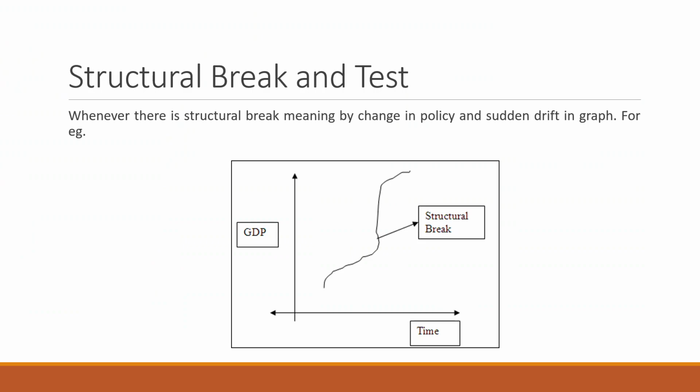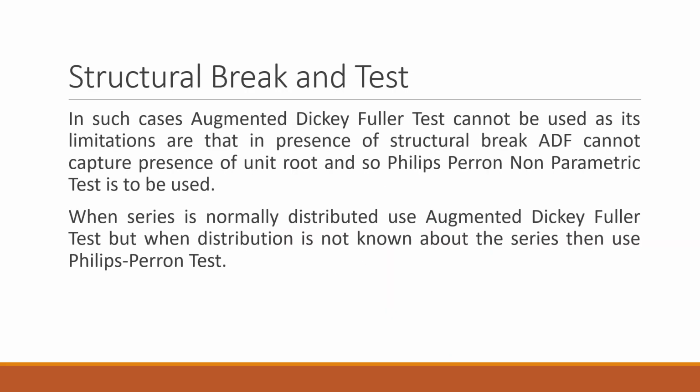Phillips-Perron's test is used normally when we have a structural break in the data. Whenever there is a structural break, meaning any change in policy or any sudden drift in the graph, then we use Phillips-Perron's test. In other words, augmented Dickey-Fuller is the parametric test, and Phillips-Perron's is the non-parametric test.